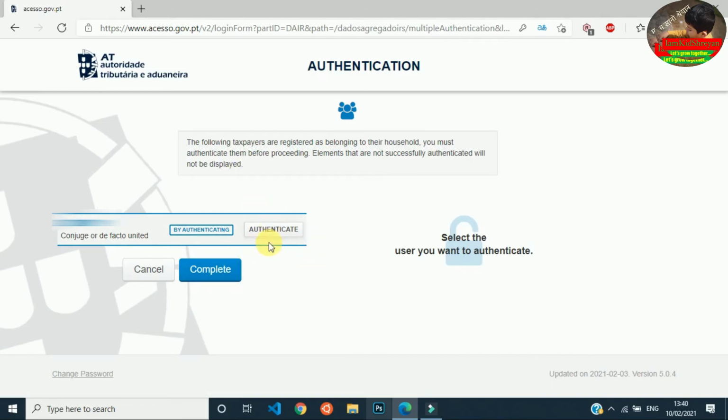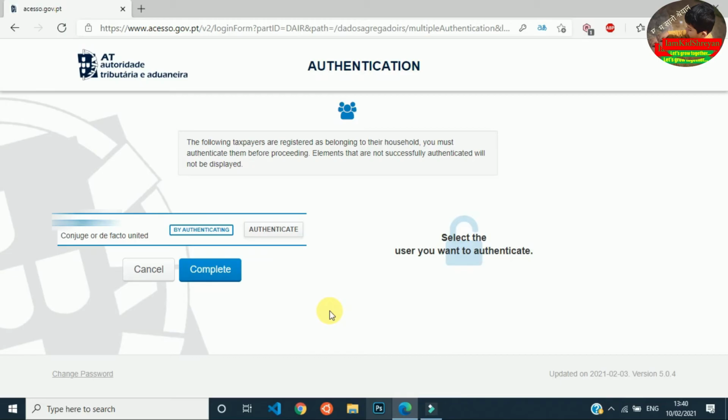When you are authenticating, you click on authenticate, then on the right side here you will see your NIF number and the place for putting your password. Then you put your password and click on authenticate. Do it for all the listed members and at last click on complete.